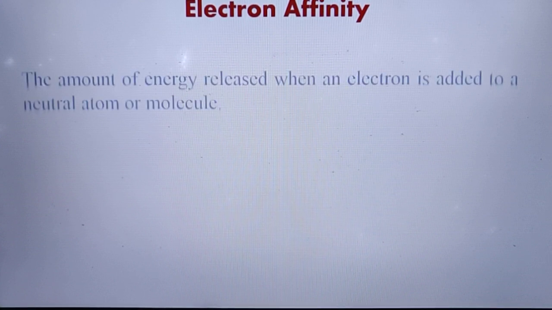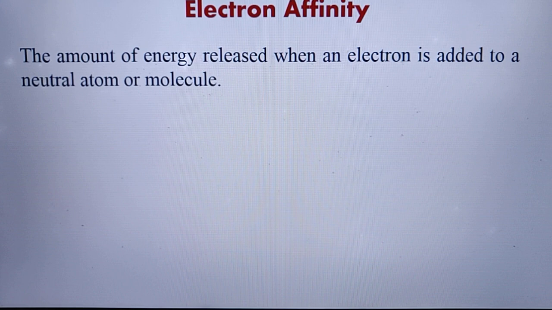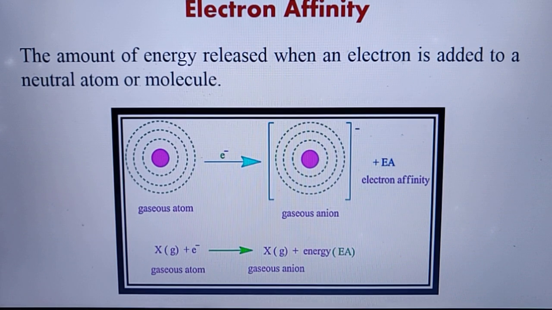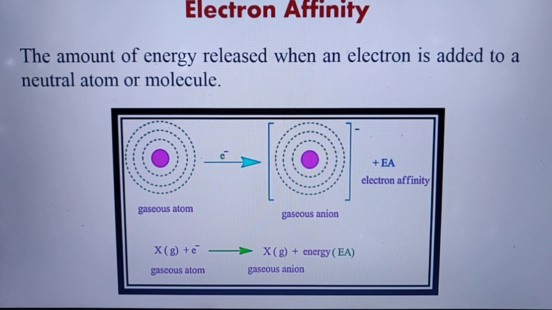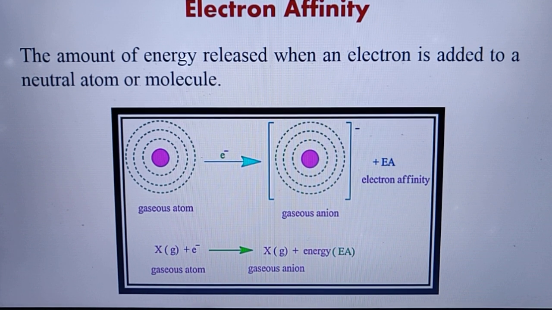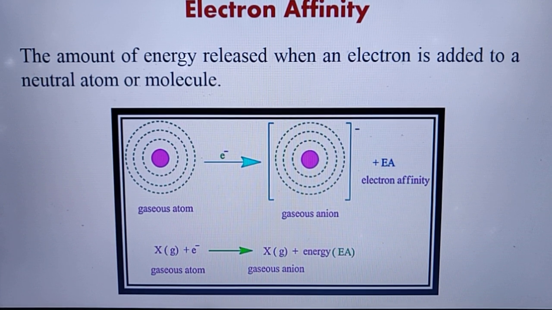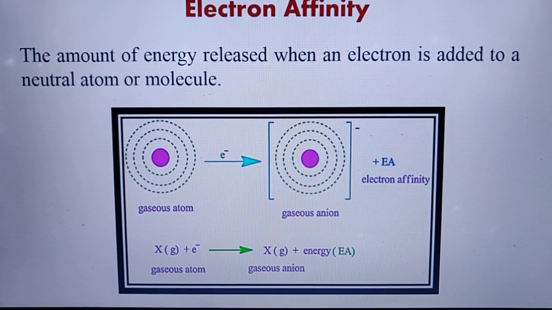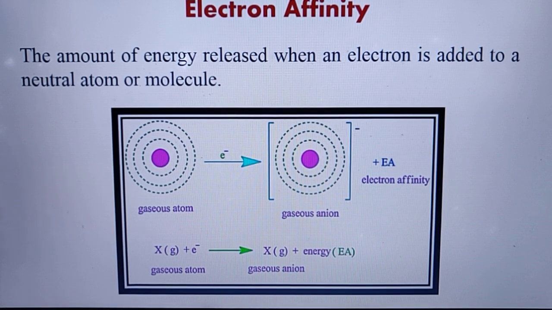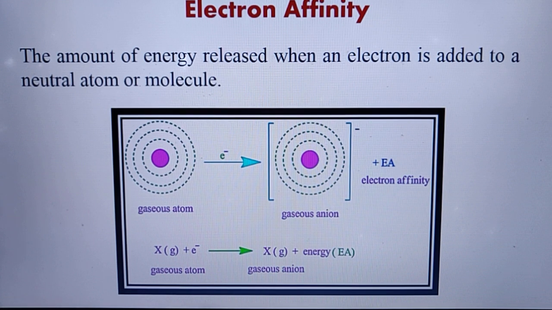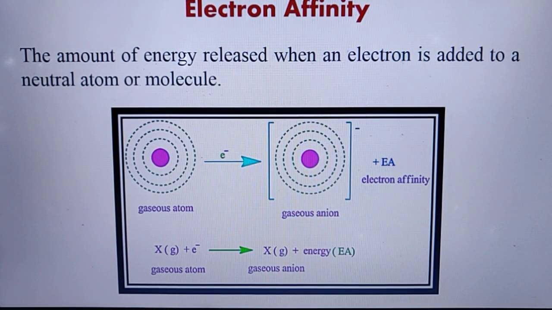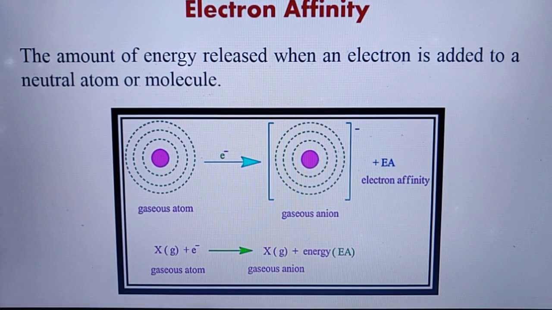Now, the next factor is electron affinity. What do you mean by electron affinity? It is the amount of energy released when an electron is added to a neutral atom or molecule. See in this diagram, when an electron is added to a neutral gaseous atom, it converts into an anion with some amount of energy released, and the amount of energy released in this case is known as the electron affinity, which is represented by Ea.